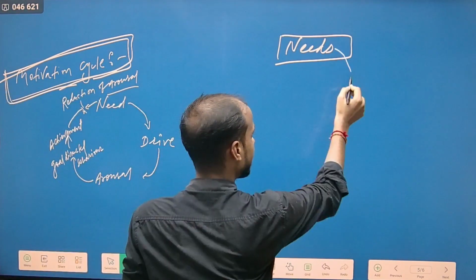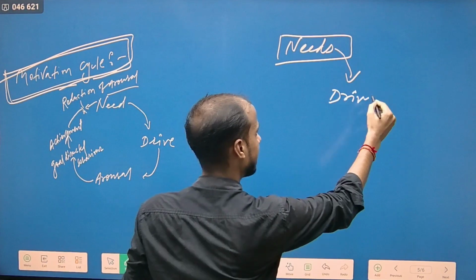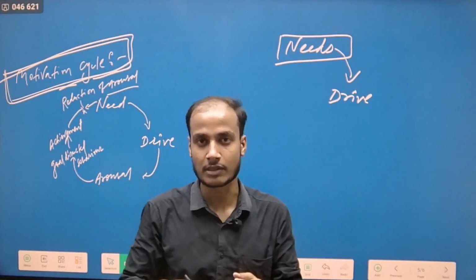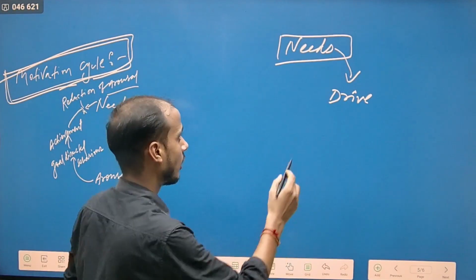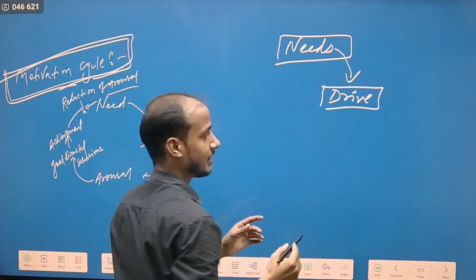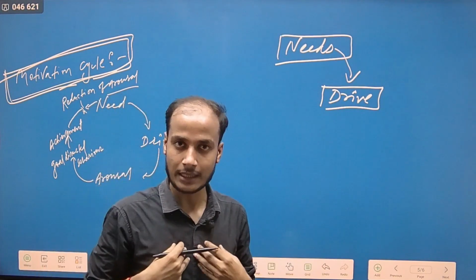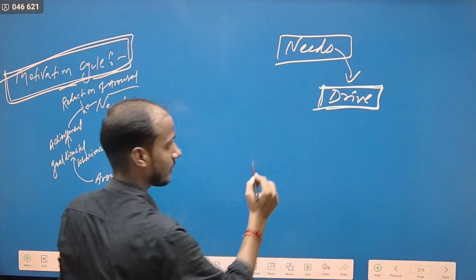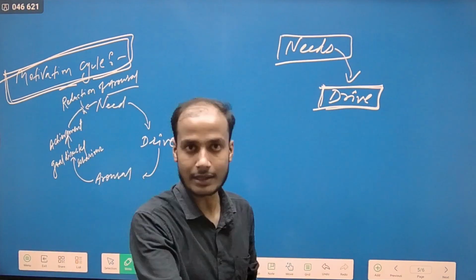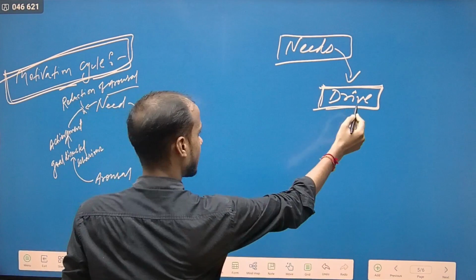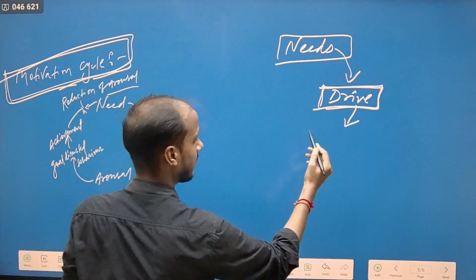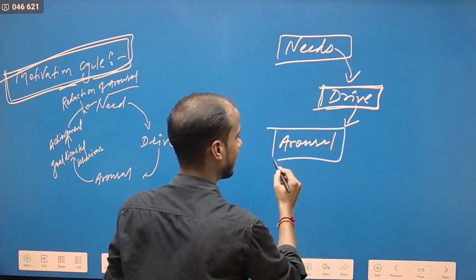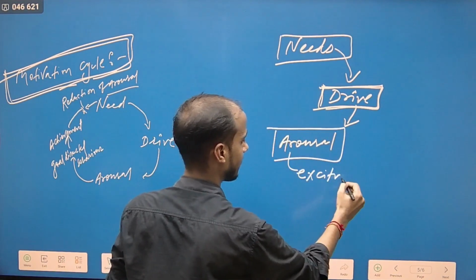Our need drives us to get it, to achieve it, right? So our needs get generated within us, and once we have a need, those needs push us forward, right? And once this need drives us, then it creates arousal. Arousal means excitement, you can say, excitement.